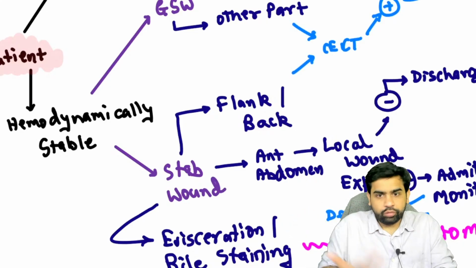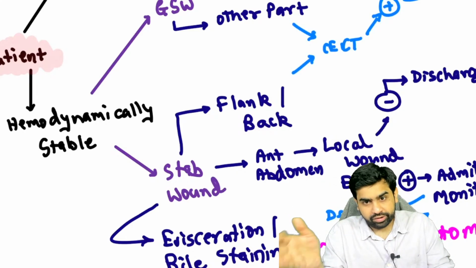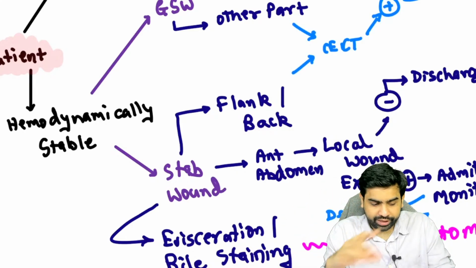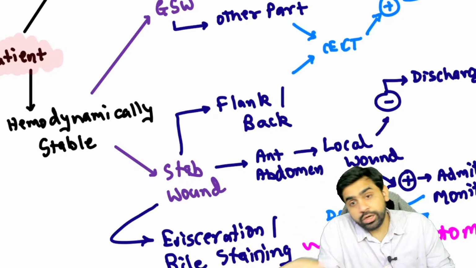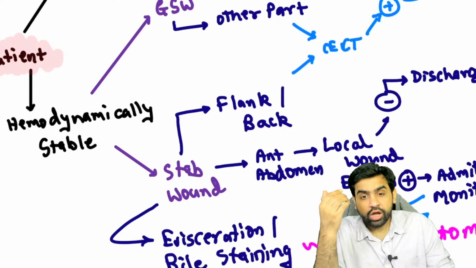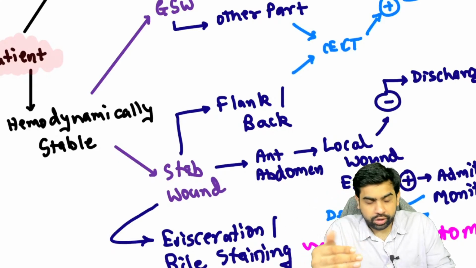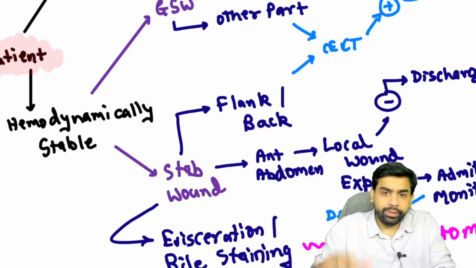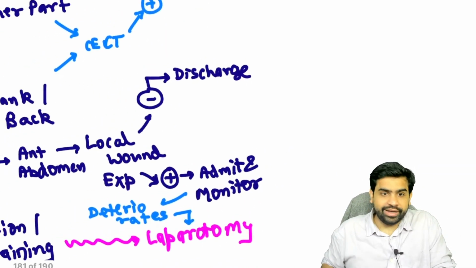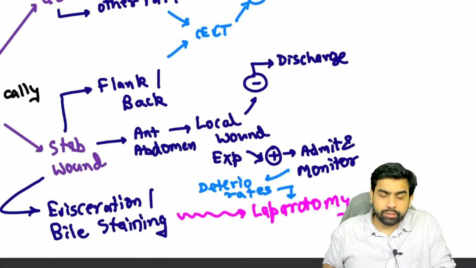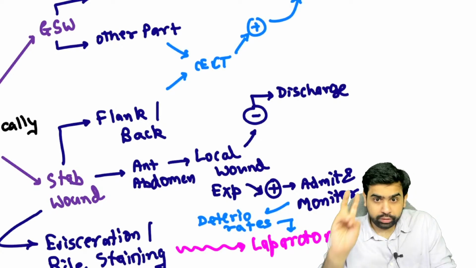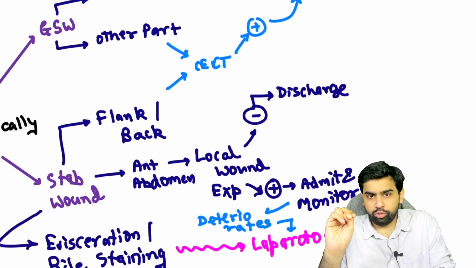Obviously, what does it mean? It means that the hepatobiliary pancreatic system has been injured. Or let's say they say that the omentum is hanging out. So in these particular cases, you have to perform an exploratory laparotomy directly. So with evisceration or bile staining, you have to go ahead and do an exploratory laparotomy.